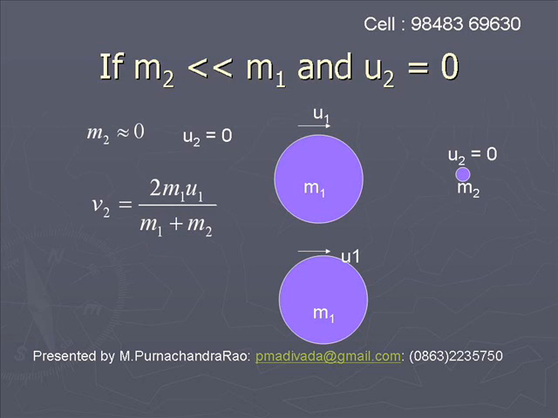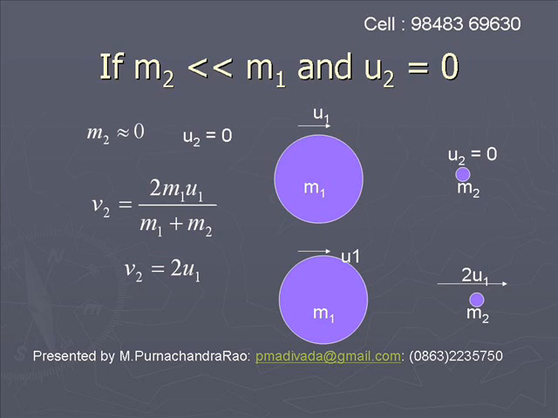And then to find the velocity of the second body, take the relation v2 is equal to 2m1 u1 by m1 plus m2. Since m2 is ignored, its mass is considered to be 0, then v2 becomes equal to 2u1.